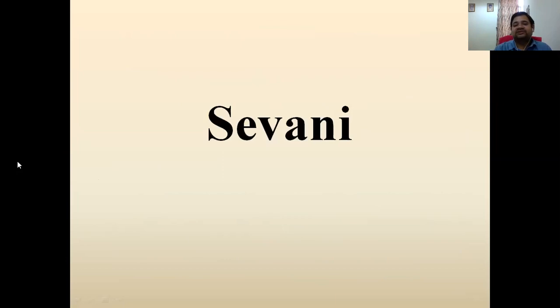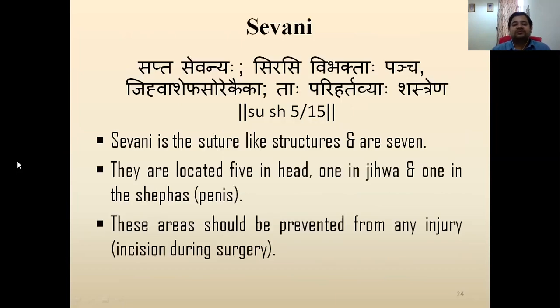Then comes the Sevani. Sevani are 7 in number. They are suture-like. The sutures wherever present in body can be correlated here. You see this sloka. Sirsi vivakta pancha jihva, medhra sa ekah ta parihartavya shastra. The Sevani are suture-like structures. They are 7 in number.